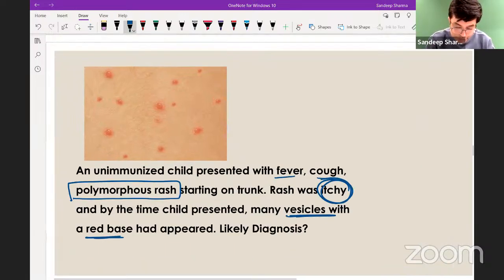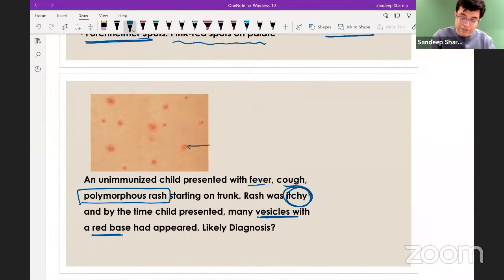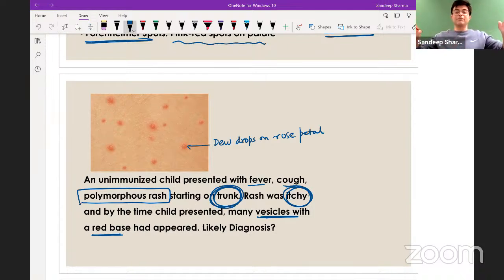I am trying to zoom in. Can you see there is a pink red discoloration on the base, and there is a fluid filled vesicle on top. This type of appearance of vesicles is called dewdrops on rose petal appearance. And the chickenpox rash comes on the trunk and then goes to the peripheries of the body and the face. So rash appearing first on trunk, itchy in nature, polymorphous, and vesicles always present, the likely diagnosis is varicella. Varicella, absolutely right.